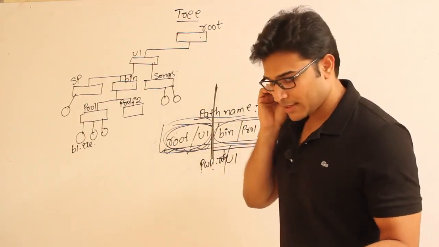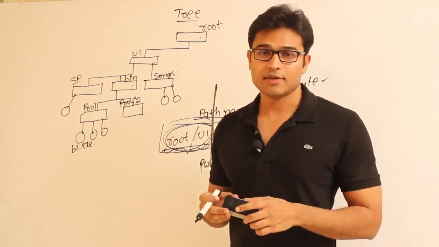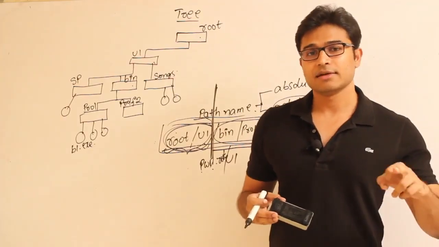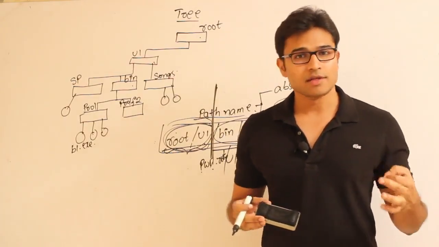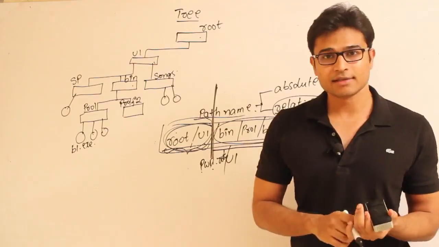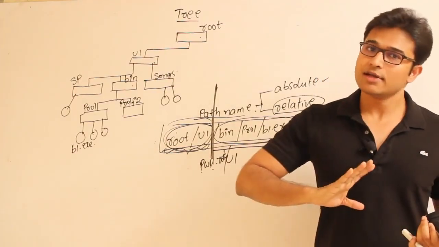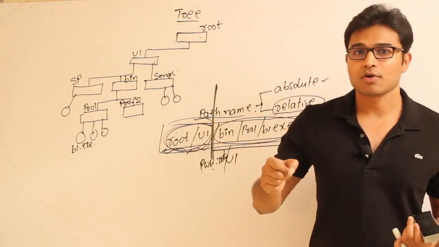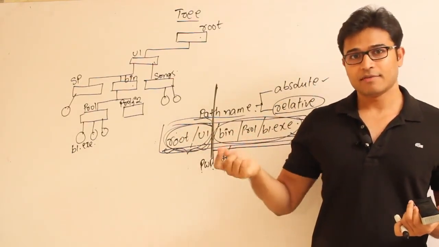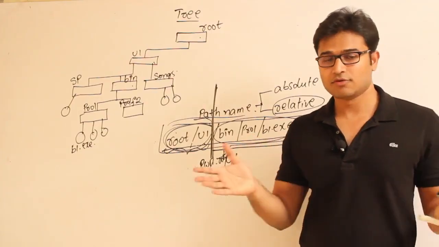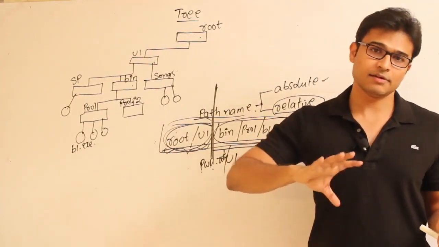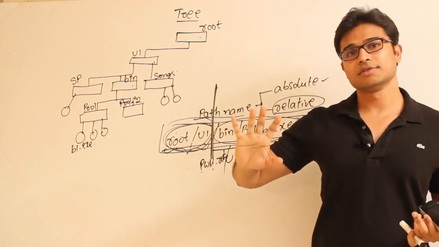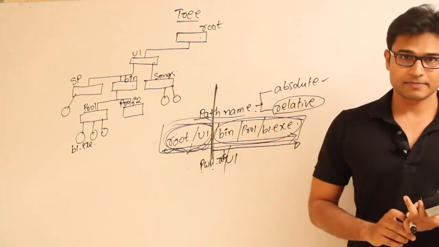Now as and when a user logs in, the operating system is going to assign this particular variable, and any process that runs on behalf of this user or any process that is started by this user will get this present working directory as default. And in case this particular process spawns a new process, if it is going to use the fork system call and create a new process, then the new process is also going to use the same present working directory, right?